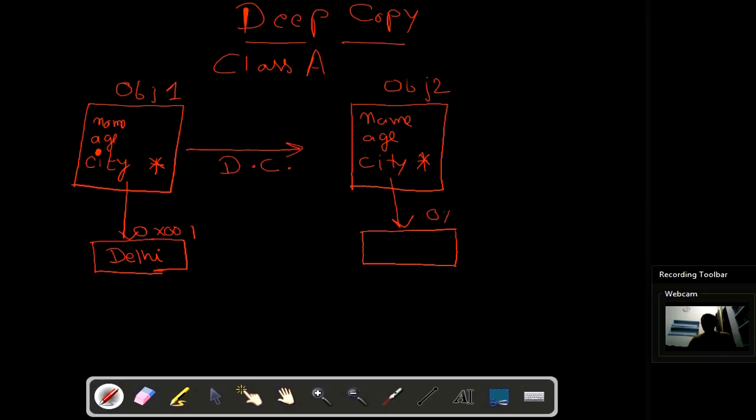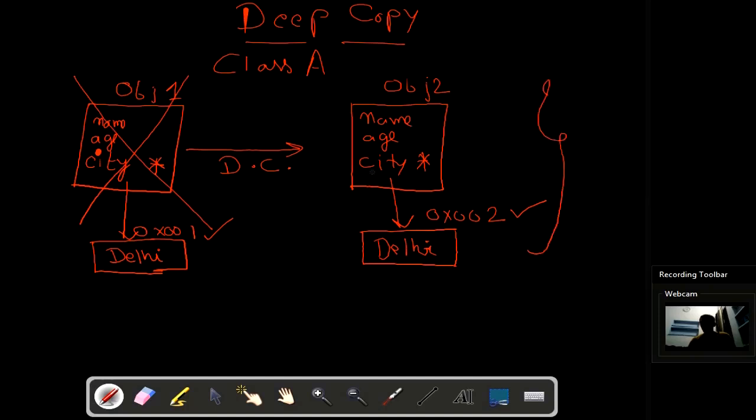So this is 1 and suppose this is 2. So that memory address will be different from obj1 and here data will be the same, Delhi. Okay. Now if someone deleted this data, then it is not going to affect this data. Okay, city still will have the value Delhi because the memory address is different from obj1.